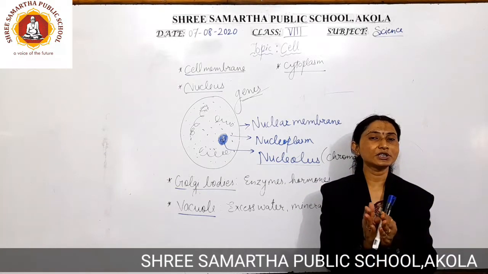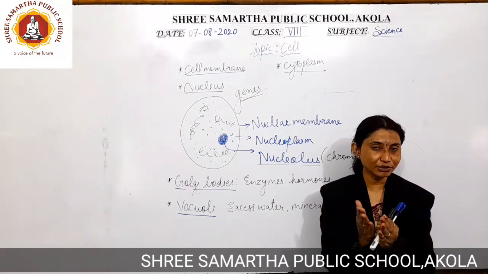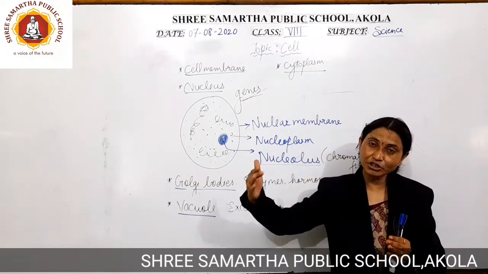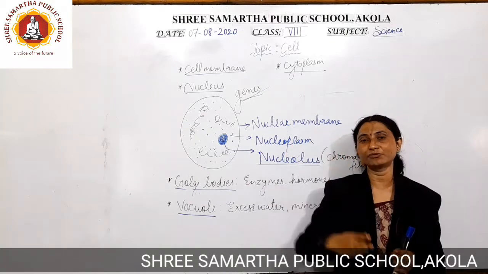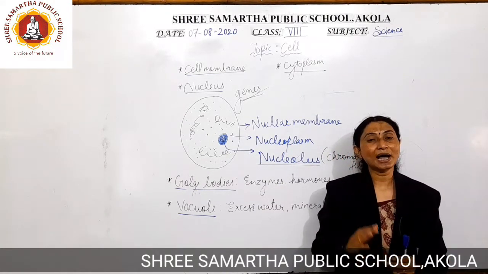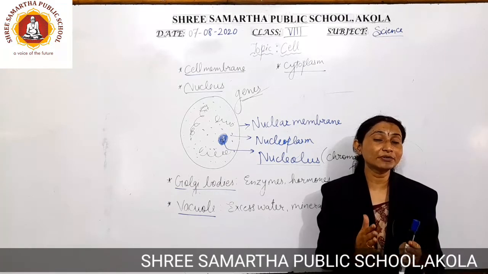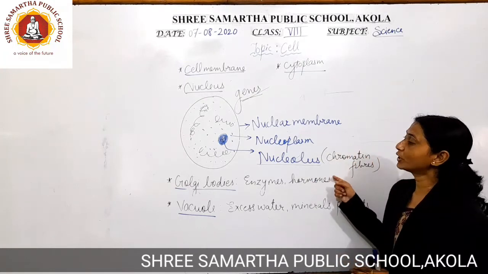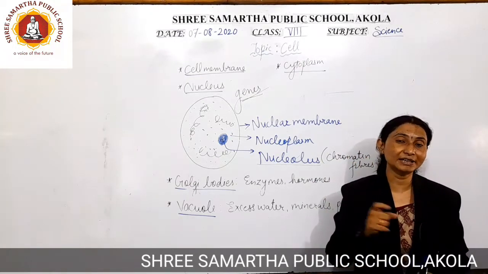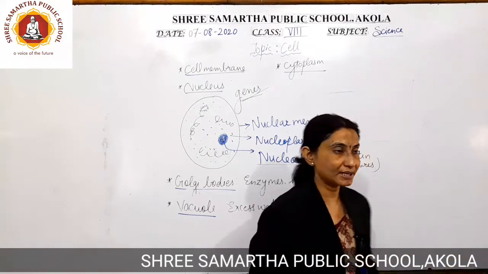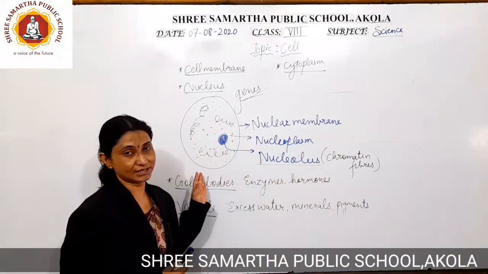When the embryo is formed, when there is union of male and female gamete, the embryo is formed. After that, cell division occurs because of chromatin fibers. So this cell division is responsible for the development of different parts of your body. So chromatin fibers are going to perform the function of cell division in the organism's body. So all these essential contents are present inside the nucleus itself.